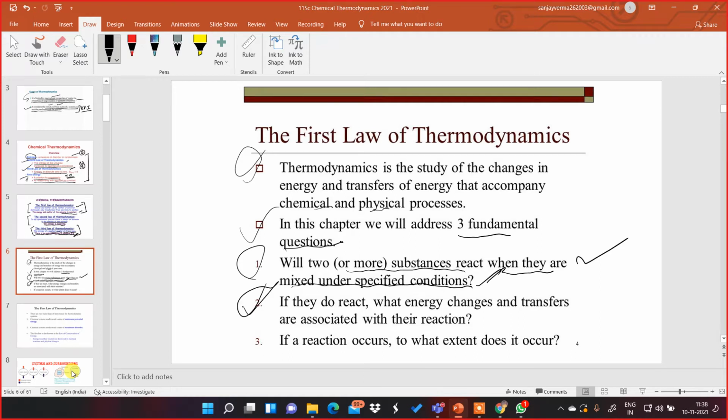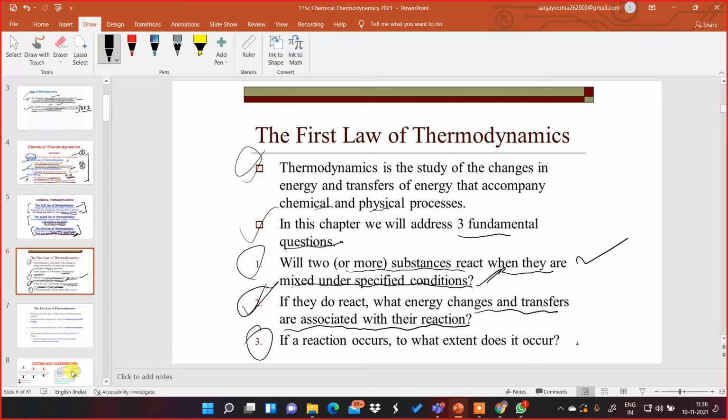The second one is, if they happen to react under the specific conditions, what energy changes and transfers are associated with the reaction? So when they react to form the products, what energy changes? Is it absorbing energy? Is it giving out energy? Quantitatively. So this is the second fundamental question to be asked under this first law of thermodynamics.